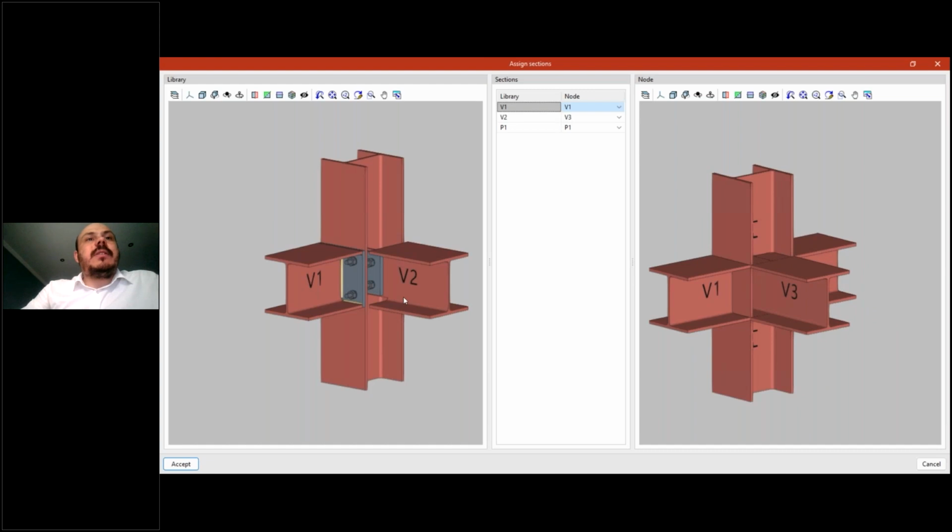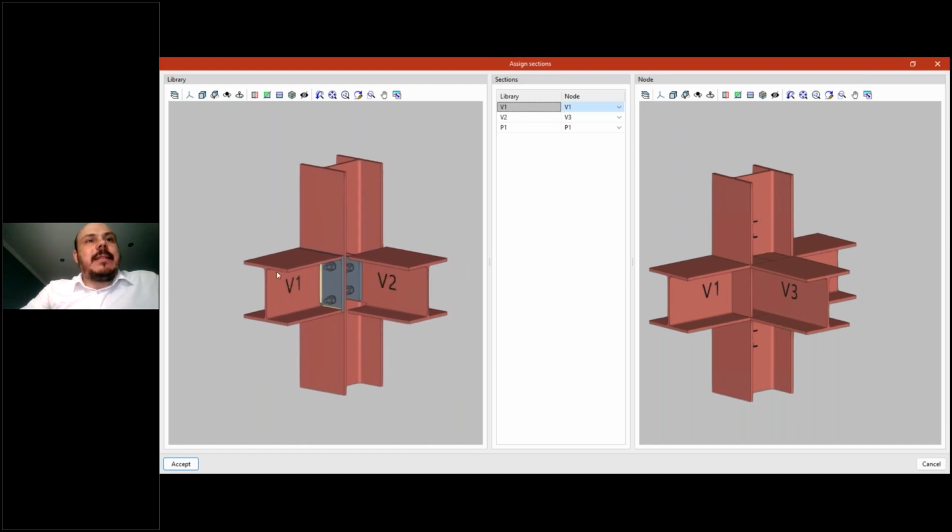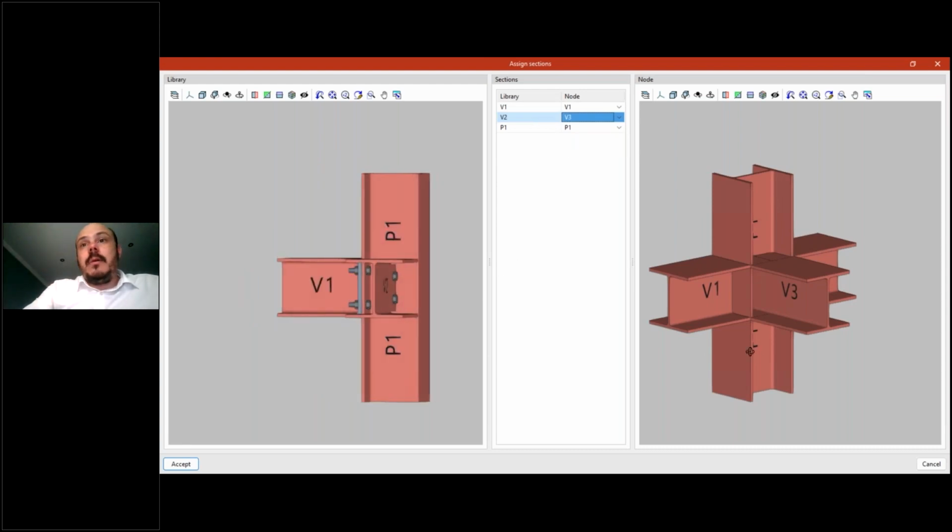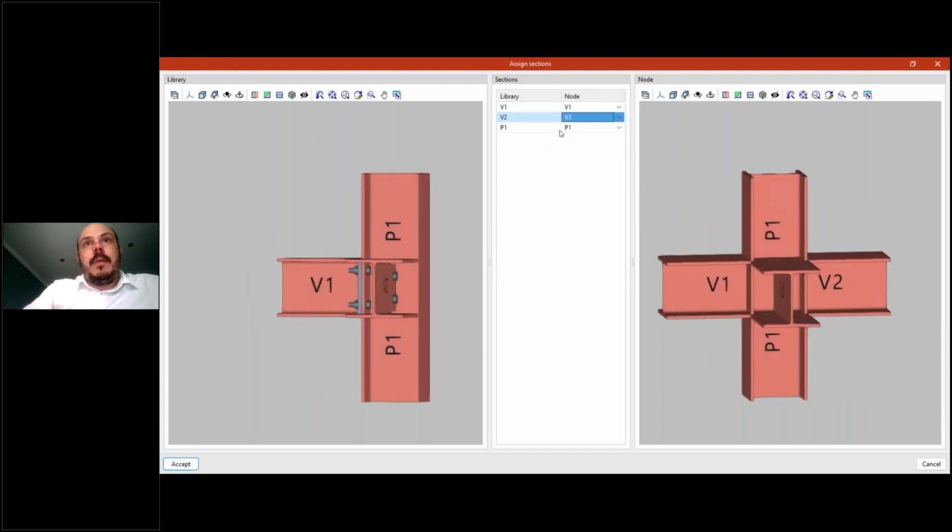What I will start doing is select the V1 of my library, and assign it to the V1 of my model. So the V1 of my library is the V1 of my node. The V2 of my library is going to be the V3 of my node. And the P1 will still be the P1.